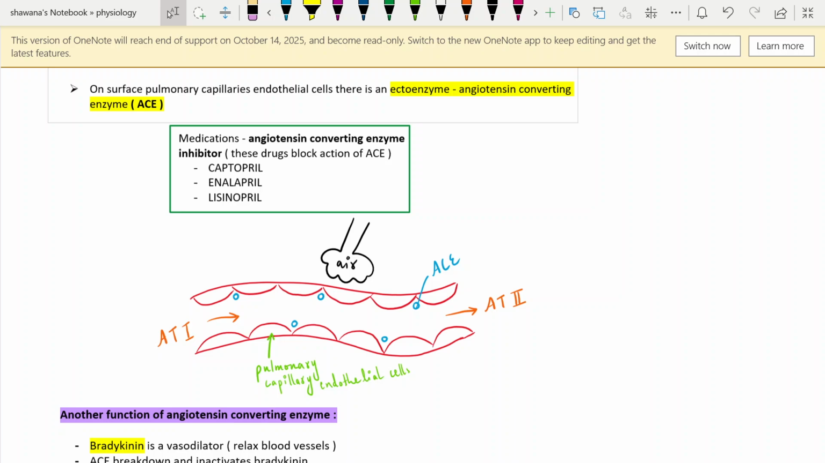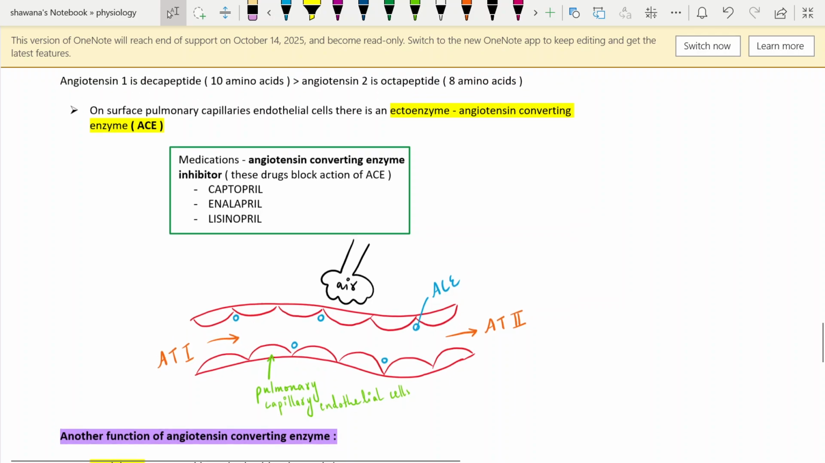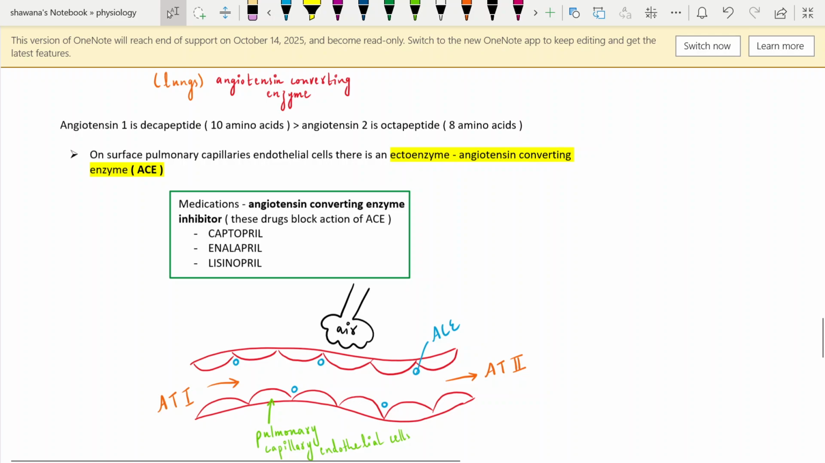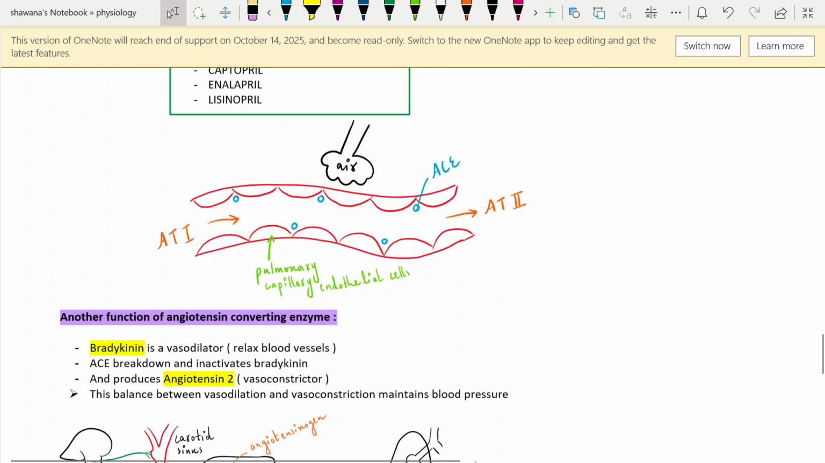So let's see this diagram. In this diagram, angiotensin 1 is coming. It is being converted into angiotensin 2 by the action of angiotensin converting enzyme, which is present on the surface of pulmonary capillary endothelial cells, right? So this is the function of angiotensin converting enzyme. Another function of angiotensin converting enzyme is that it inhibits the production of bradykinin. And it makes sense because bradykinin is a vasodilator. It relaxes the blood vessels. So in case of hypotension, when there is already blood pressure reduction, we are not going to use the bradykinin.